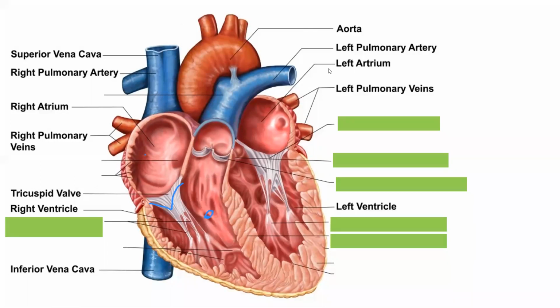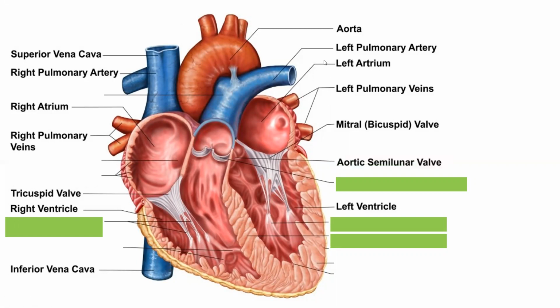Okay, now there is one more valve on the other side of the heart, that is between the left auricle and left ventricle. This valve is called the mitral valve or bicuspid valve. Now, the reason for calling them tricuspid and bicuspid is that the tricuspid valve has 3 cup-like structures. Whereas the bicuspid valve will have only 2 cup-like structures. So it is called bicuspid. Cusp means cup-like structure.